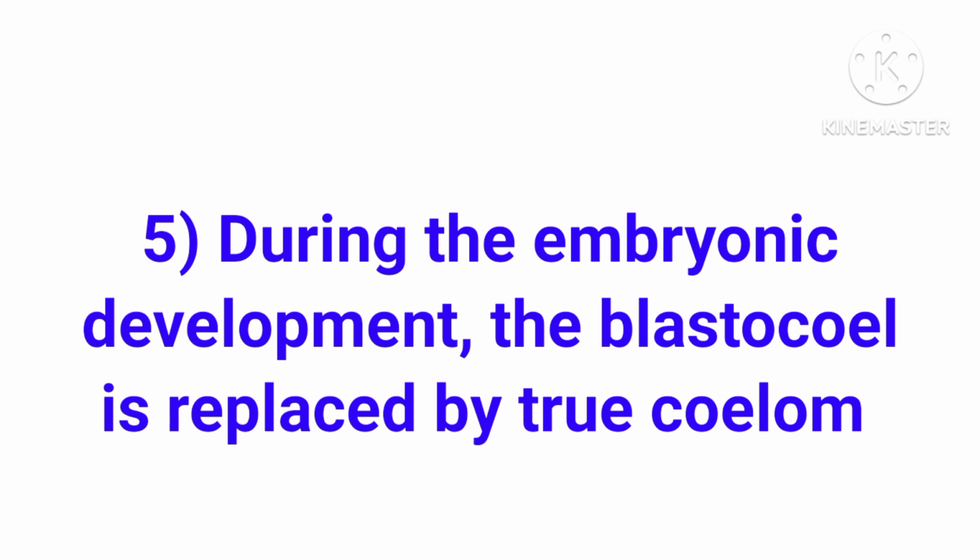The blastocele. Blastocele means the coelom is lined by mesoderm on both the sides towards the body wall and towards the gut. The blastocele present in the gastrula gets completely replaced by a true coelom.